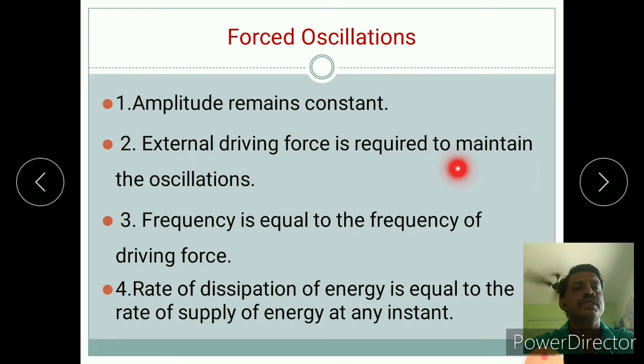External driving force is required to maintain the oscillation. The force which is applied externally will maintain the oscillations. Frequency is equal to the frequency of the driving force, means the driving frequency is equal to the natural frequency, and therefore its amplitude will remain constant. The rate of dissipation of energy is equal to the rate of supply of energy at that instant, means the same amount of energy that is dissipated is applied by the external force every time, and therefore the amplitude remains constant.